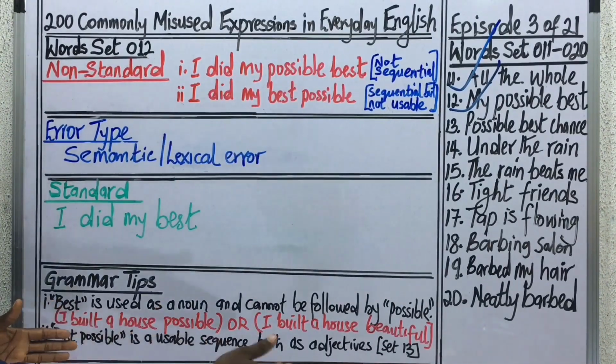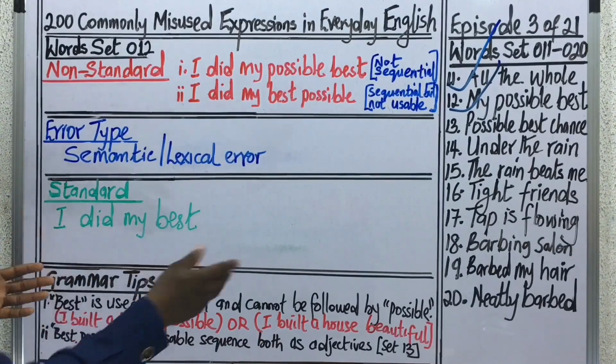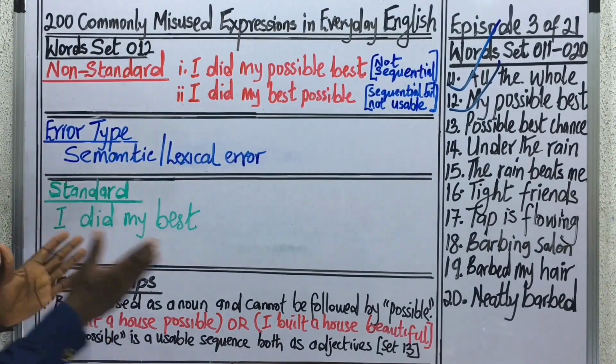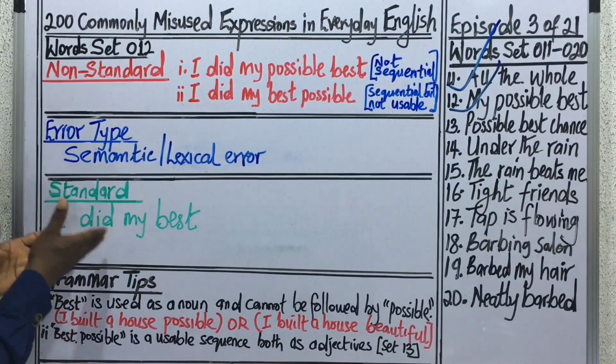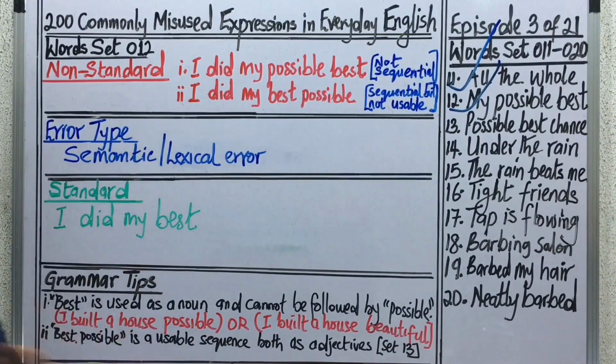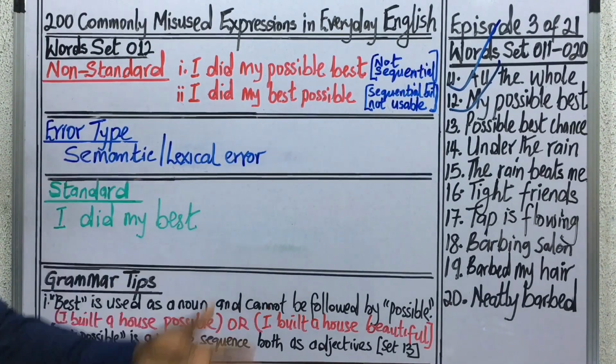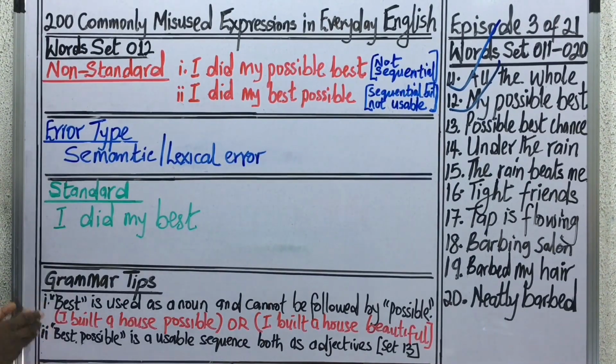Like we have something here. We have said that the standard usage of this construction is supposed to be something like "I did my best," as simple as that. Now, what are the grammar tips? We are already discussing the grammar tips. Look at the first tip that we have here written on the board.